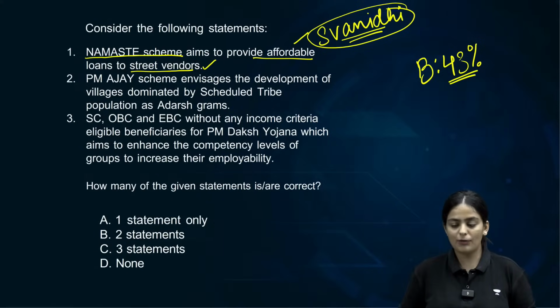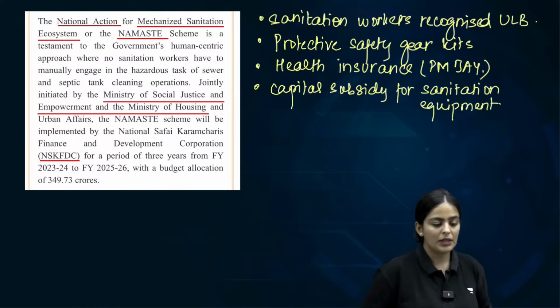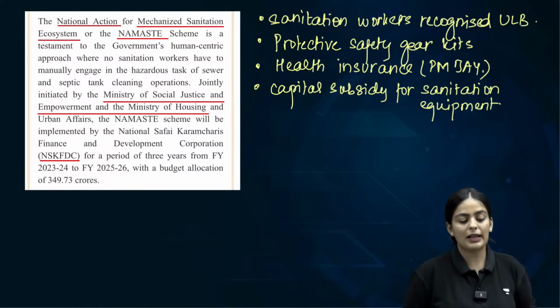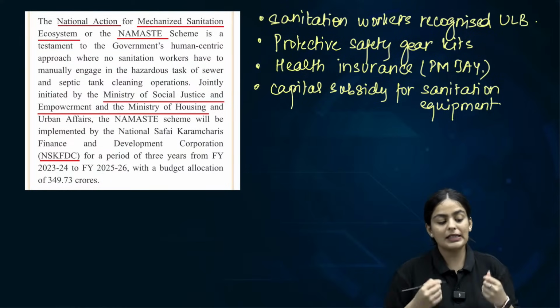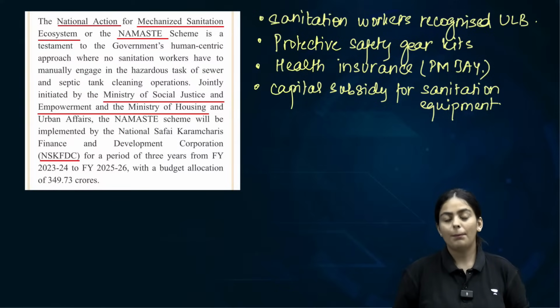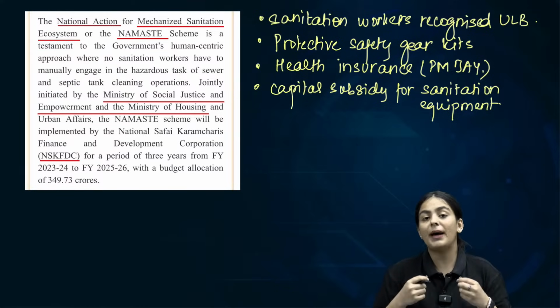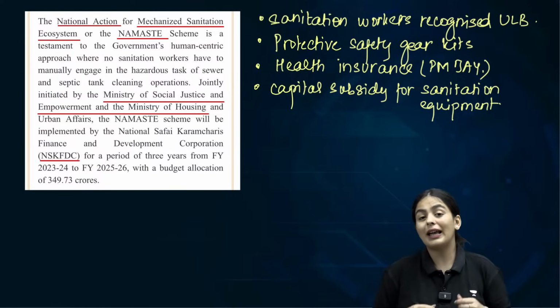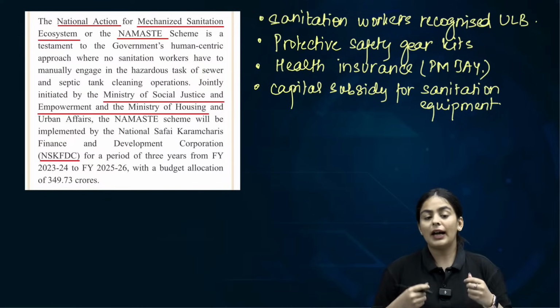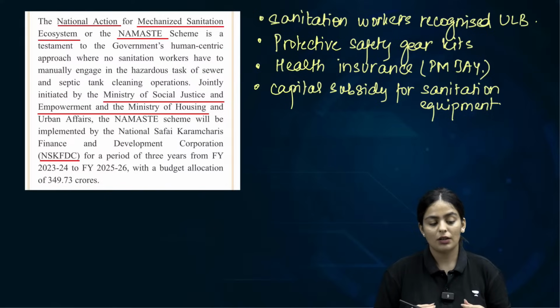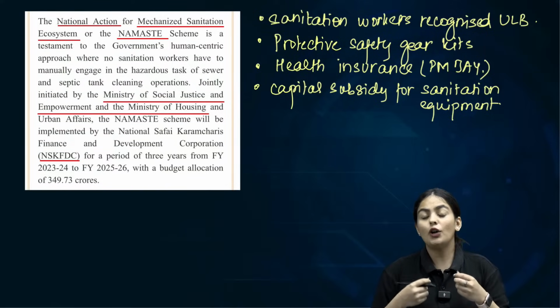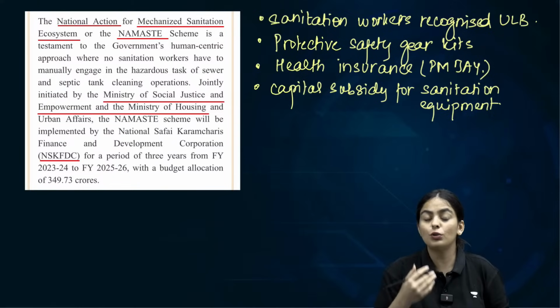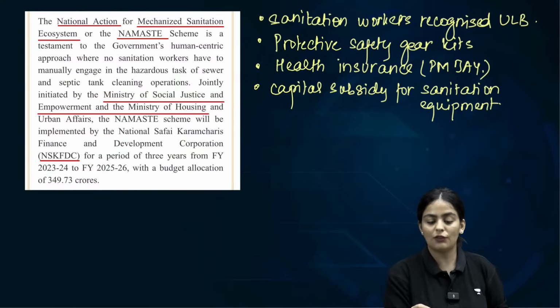Then what is the Namaste scheme formulated for? Let's check that. The full form is the National Action for Mechanized Sanitation Ecosystem, basically to prevent manual scavenging from occurring anywhere in the country. The idea is to make sanitation mechanized using new equipment, giving a lot of subsidies or basically capital grant to the urban local bodies so that they can change the sanitation infrastructure.